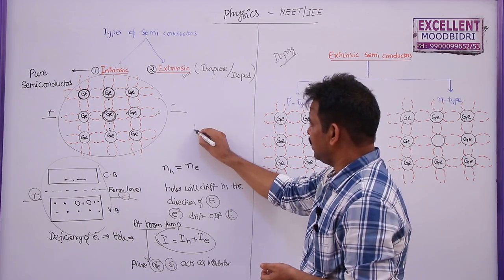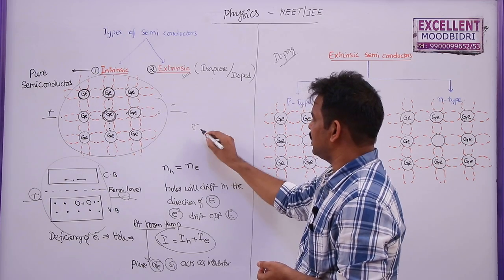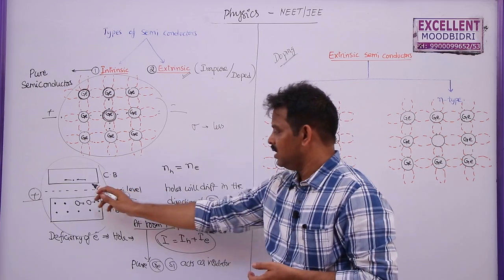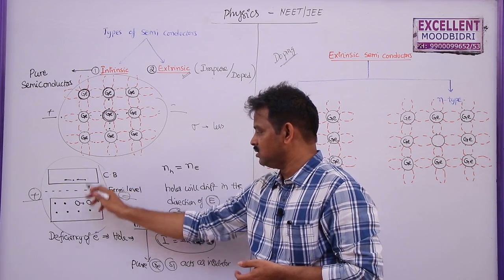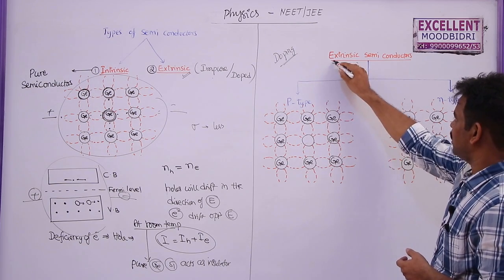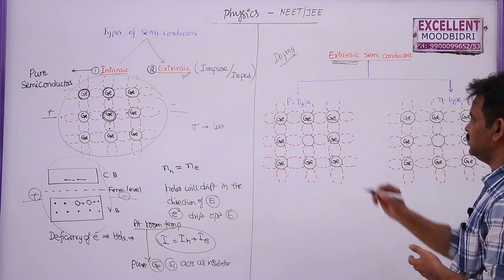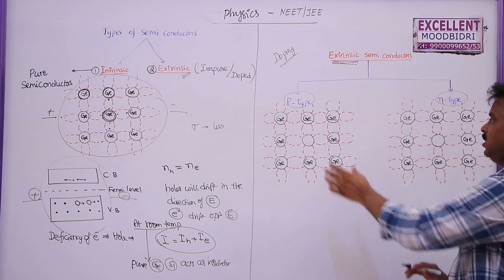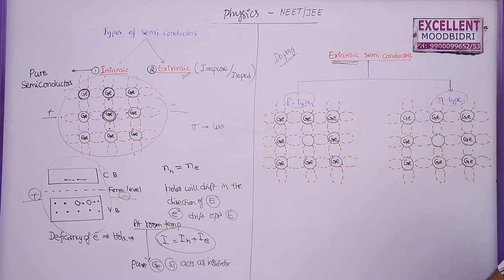Here the conductivity of pure semiconductors is generally less, and it can be increased by increasing the temperature. But in case of extrinsic or impure or doped semiconductors, we have two types: one is P type, the other one is N type.